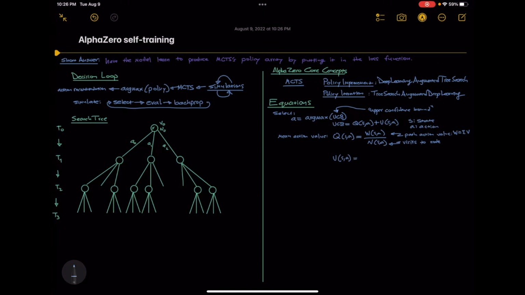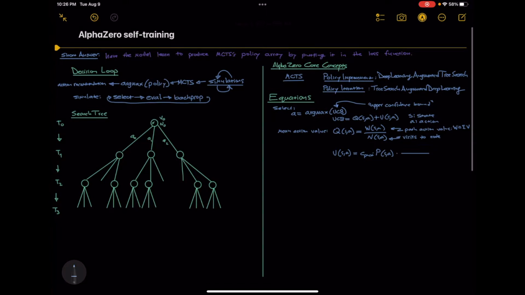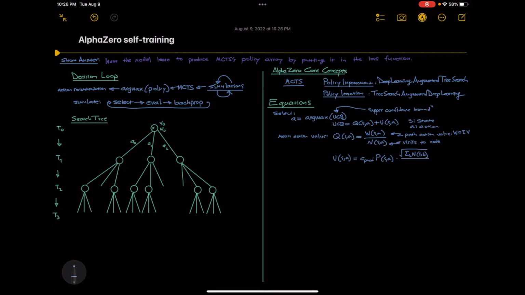U is a little more complicated. It encodes exploration. It scales big P(S,A) by cpuct and multiplies that by the square root of the sum of visits to all actions from the current node over 1 plus the visit to the node the action leads to. Note that each action leads to a node with a state, and each node tracks the number of times it's been visited. So take the root of the sum of that for all available actions and divide by 1 plus the visit count for the action you're considering. It's plus 1, so you don't divide by 0.